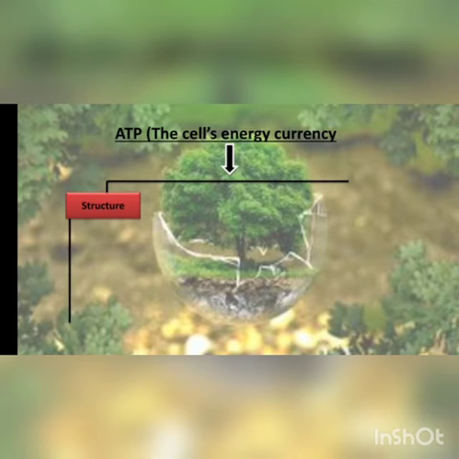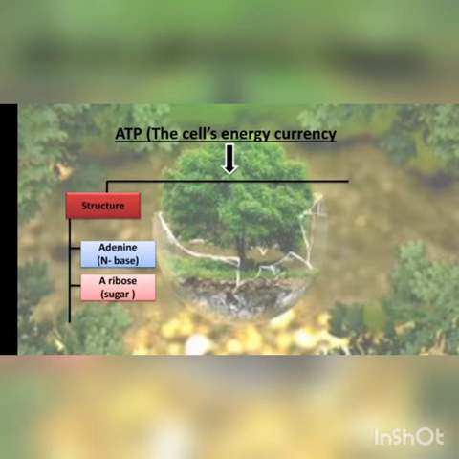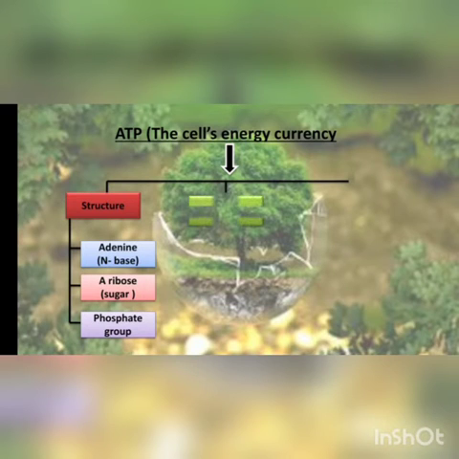So let's see. It contains adenine, that is a nitrogenous base, and the second thing is ribose sugar, that is a 5 carbon carbohydrate, and then phosphate groups. These are the three subunits that form the ATP. This is the main source for the cellular functions in living organisms.